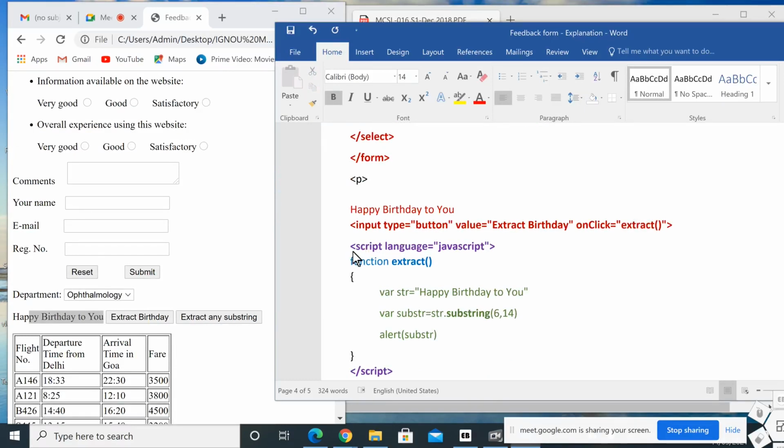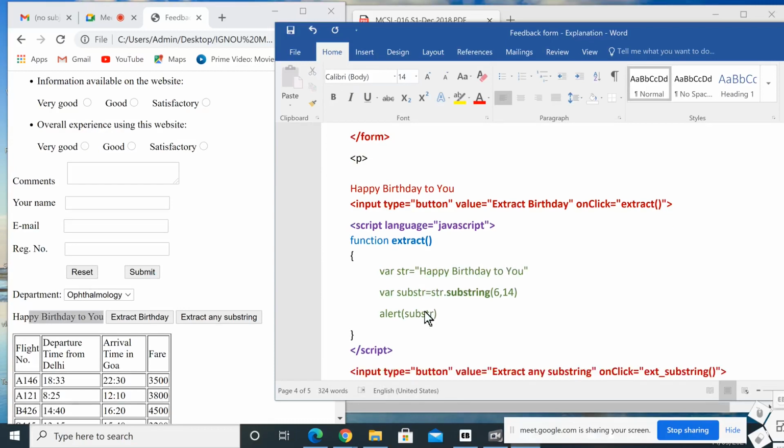This is the way we can use an inline function or inline script in HTML, an embedded script. If we want to use a script in the body part, just write script language equal to JavaScript, function extract. This is the function code, and this is the extract function definition. Here I used var str equal to "happy birthday to you". So str is the variable, and the value we stored in str is "happy birthday to you".